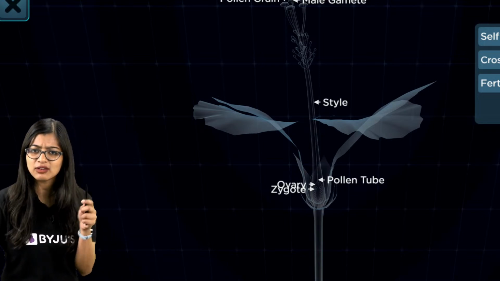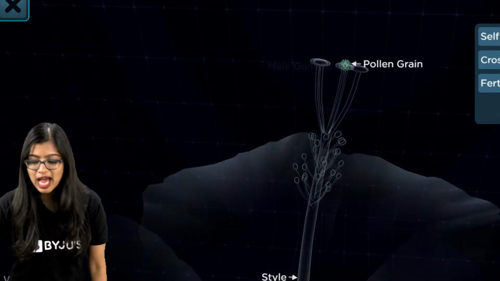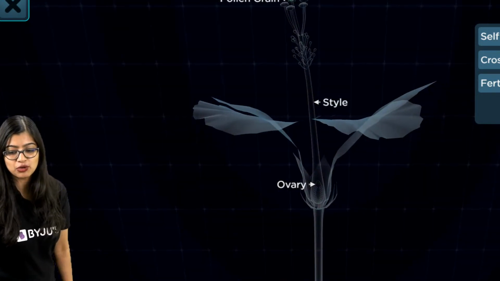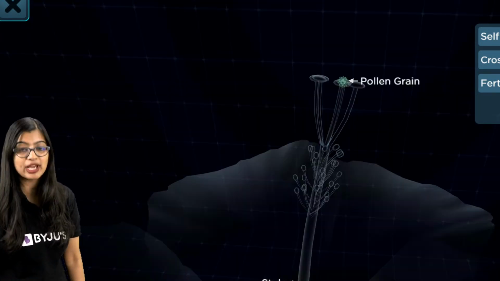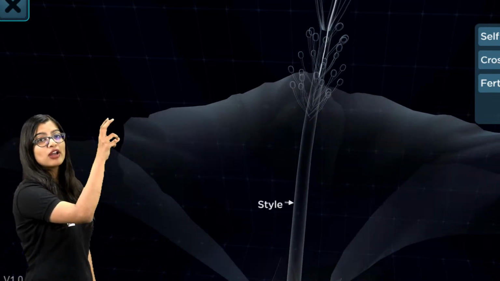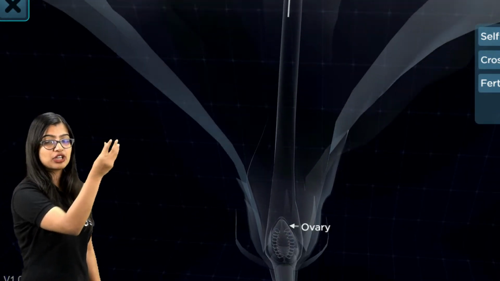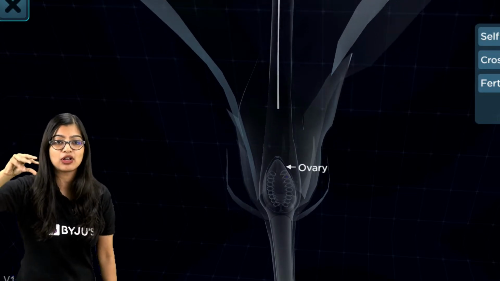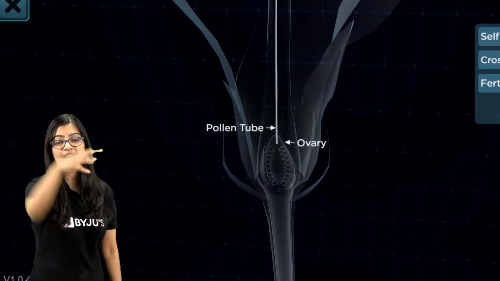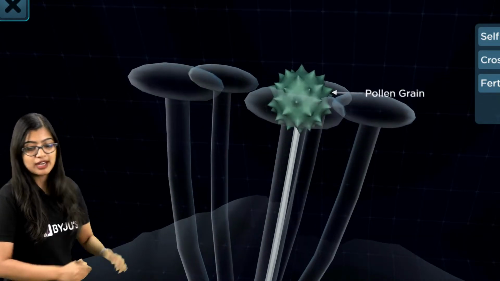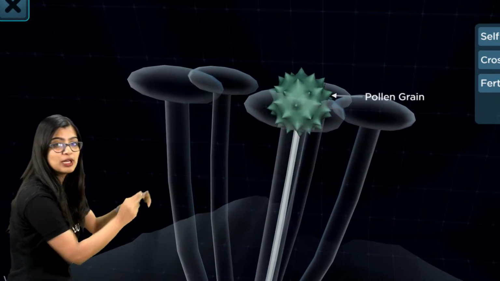This is where everything, all the magic happens. So now as we know, post-pollination, I will not be able to pause it, but I'm going to explain as you see. When pollination takes place, we know that the pollen grain will land on the surface of the stigma, right? It has landed on the stigma. Now what happens is that the pollen tube will start to form.